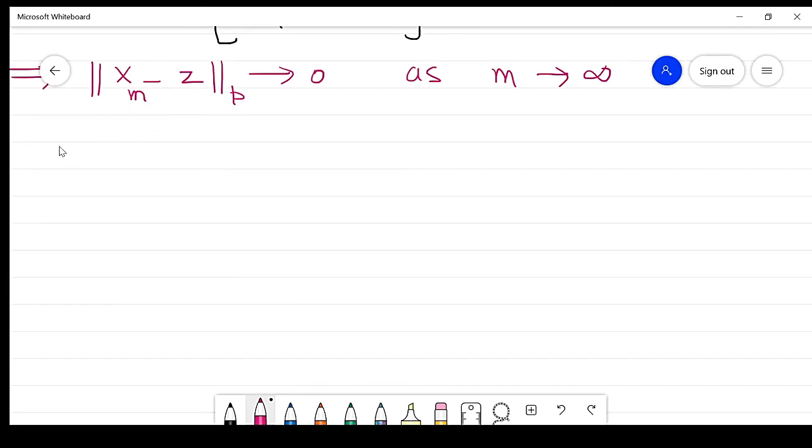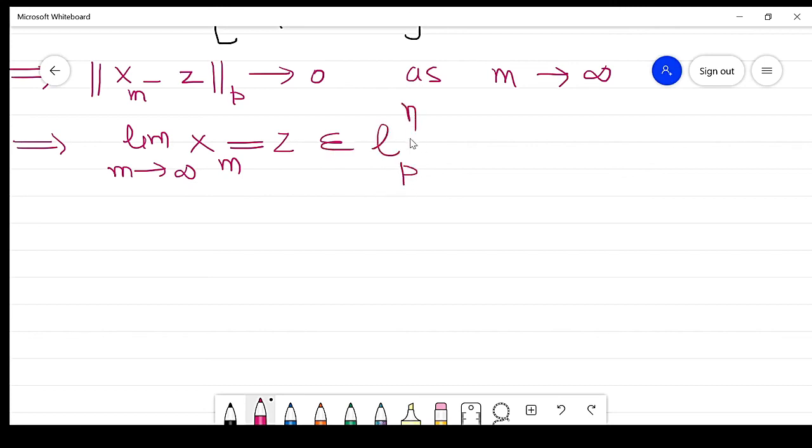So from this it implies the limit as m approaches infinity of xm is equal to z, right? What is z? z belongs to LPN. Then it implies this sequence xm is convergent in LPN, right?